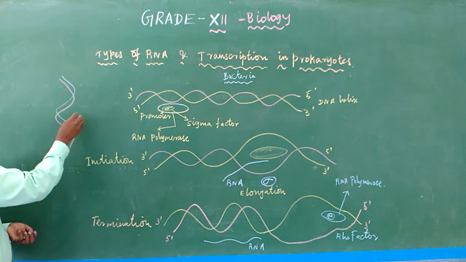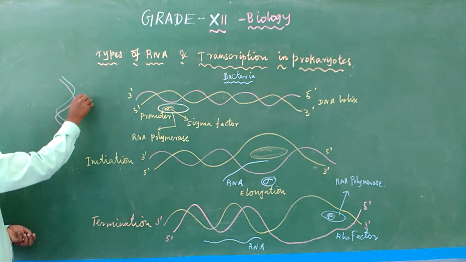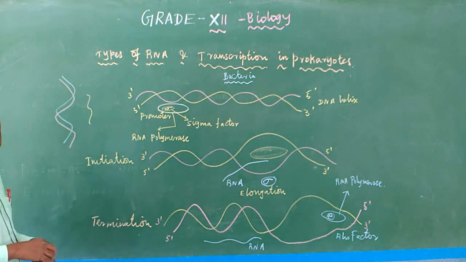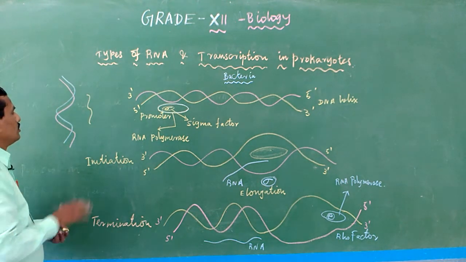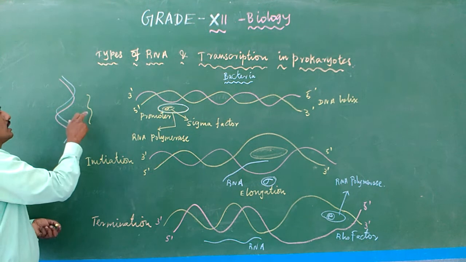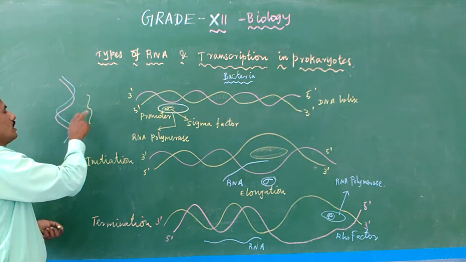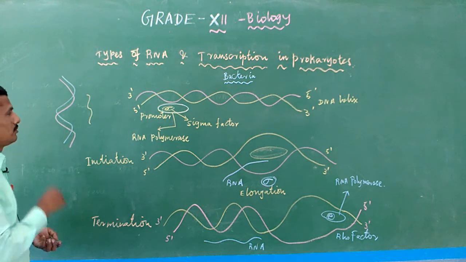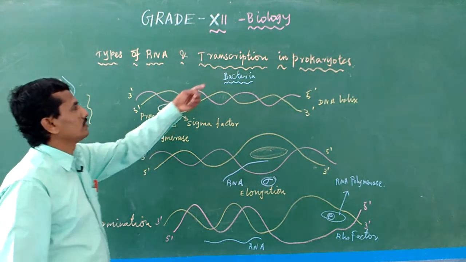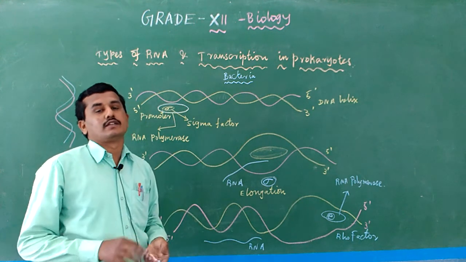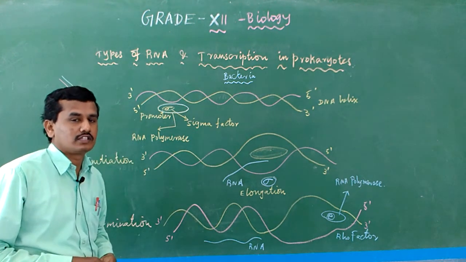From the DNA, mRNA is formed, or rRNA is formed, or maybe tRNA is formed. So from the DNA, RNA is formed. So the process is called what? Transcription. The formation of RNA from DNA is known as transcription.